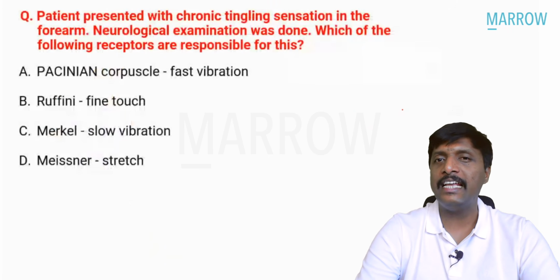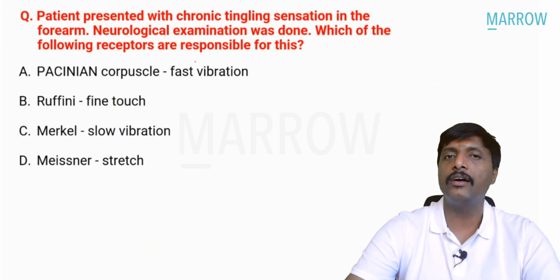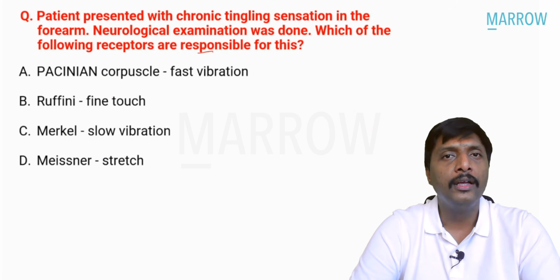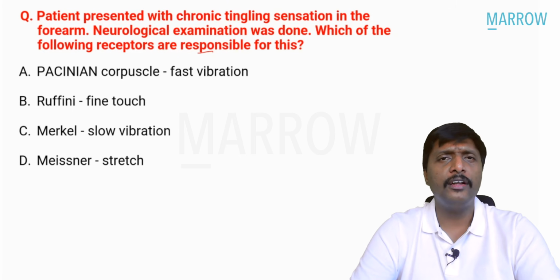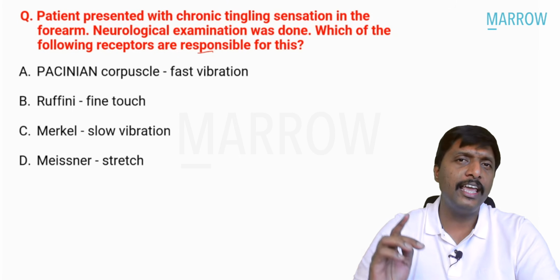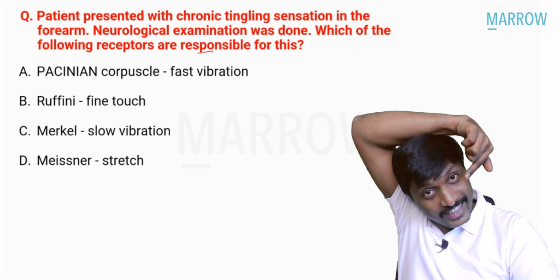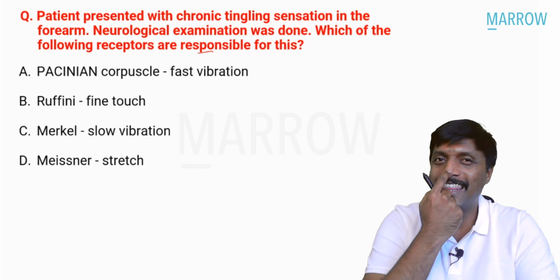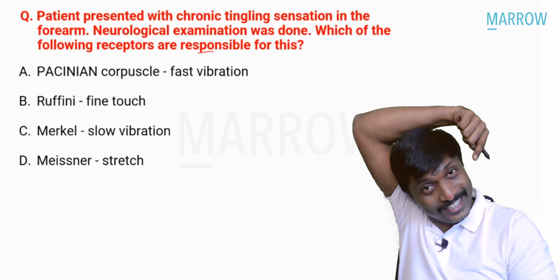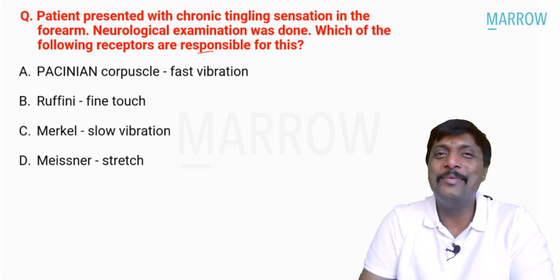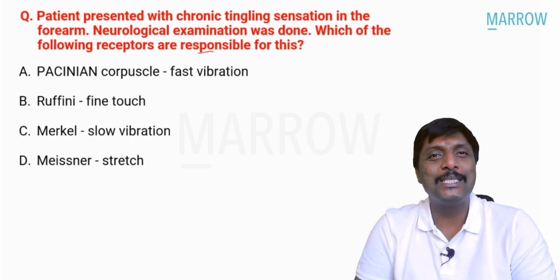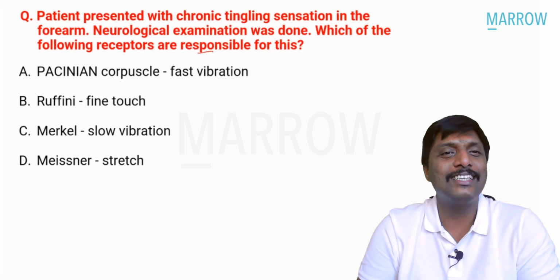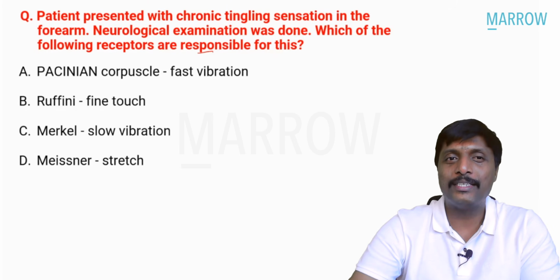Patient presented with chronic tingling sensation in the forearm. Neurological examination was done. Which of the following receptors are responsible for this? In a way, these type of lengthy scenario-based questions are something like touching your nose like this. We all have this familiar saying, no? Rather than touching the nose like this, they are touching the nose like this. Very, very difficult, right? Which of the following receptors is responsible for fast vibration? That is the question. Remember, Pacinian corpuscle is very important for fast vibration.